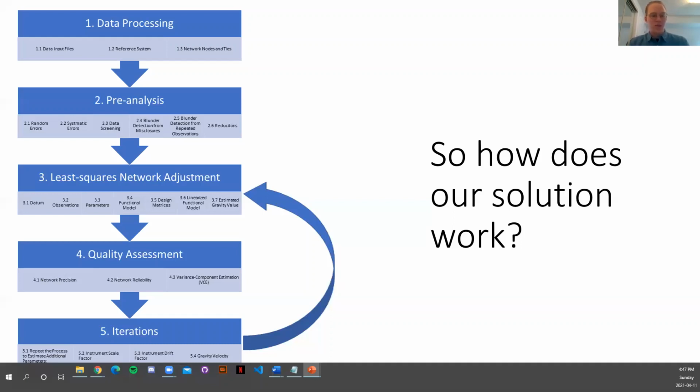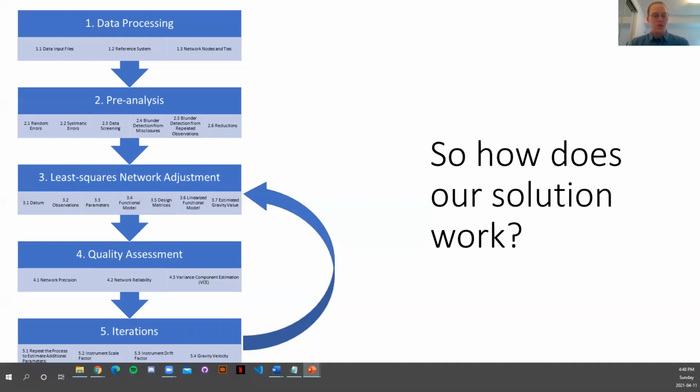And then the second step is our pre-analysis. So we look to clean our data input files, remove all of the systematic and gross errors, and we will remain with only the random errors, which will go into the adjustment. And in this step, we also apply the reductions of the earth tide correction and the scale factor.